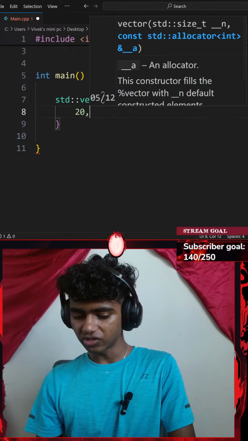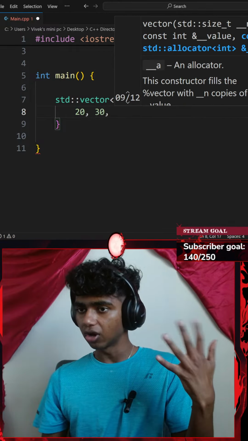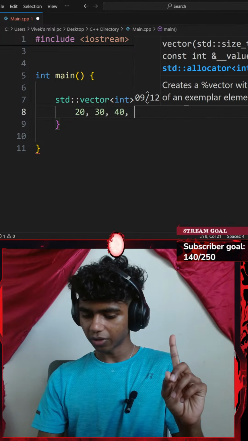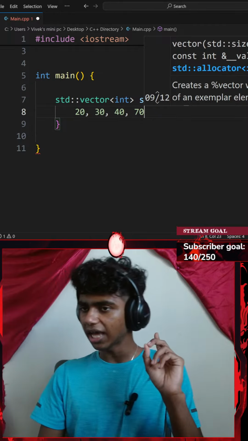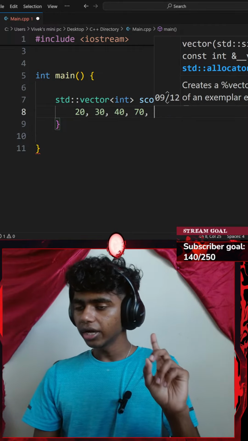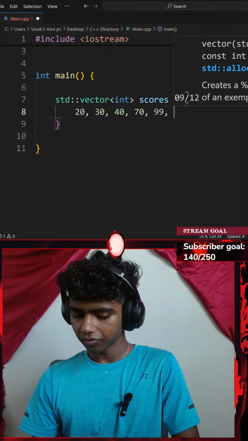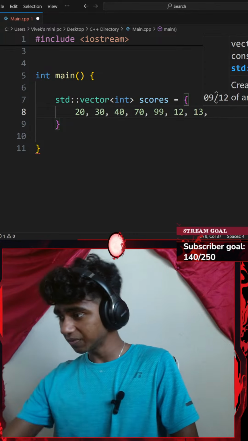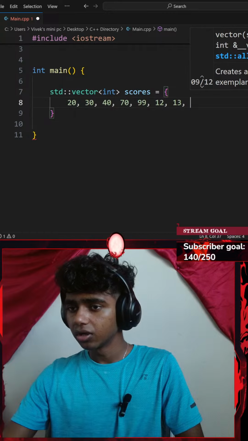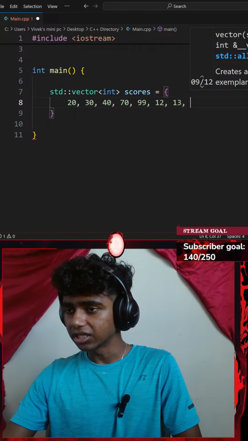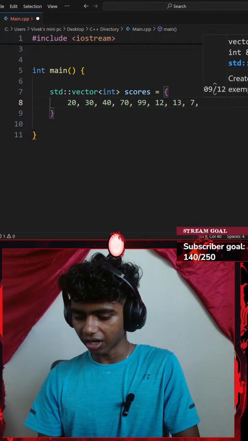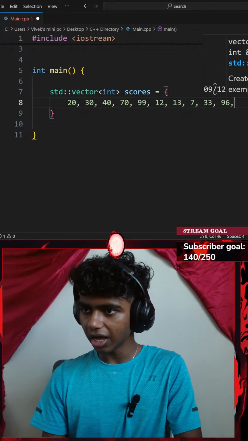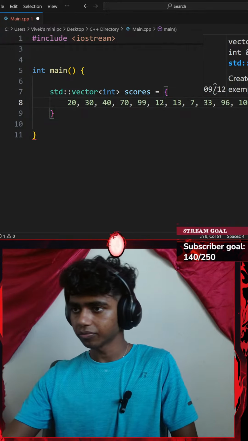20 is even and below 50. 30 is odd and below 50. 40 is even and below 50. 60 is even as well. I'll go with 70. 70 is above 50 and, odd. Let me go with 99 now. Let's go with 12. Let's go with 13. 1, 2, 3, 4, 5, 6, 7. I'll go with 7, and then let's go with something like 33. That's going to be 8. That's going to be 9. Lastly, 10 is going to be 100.